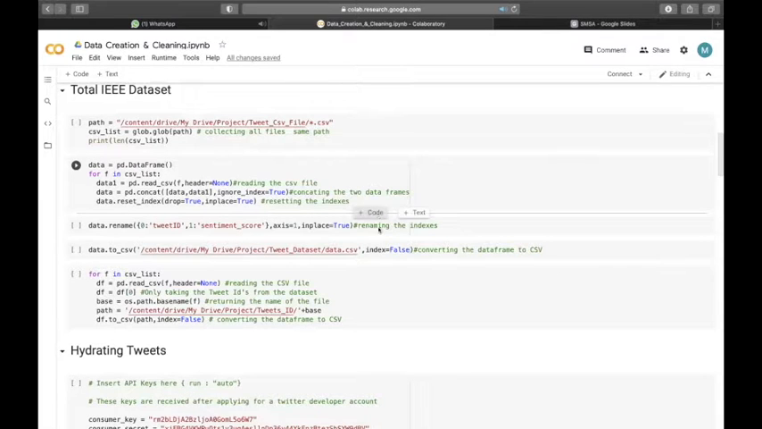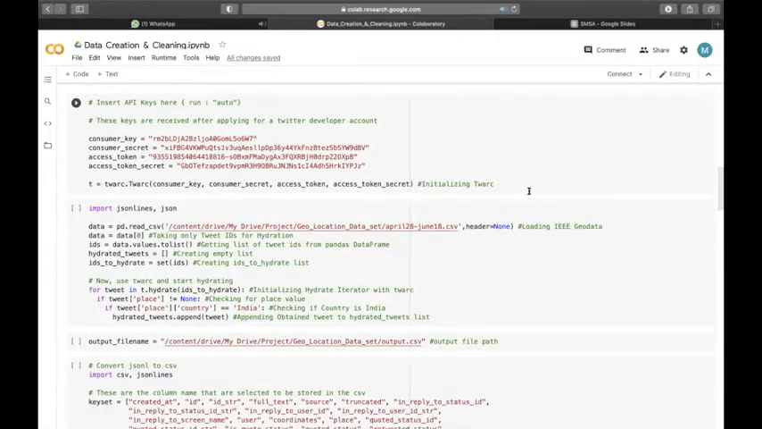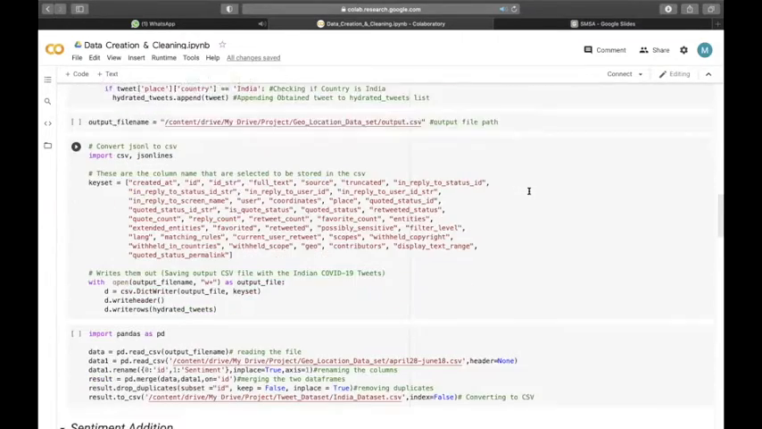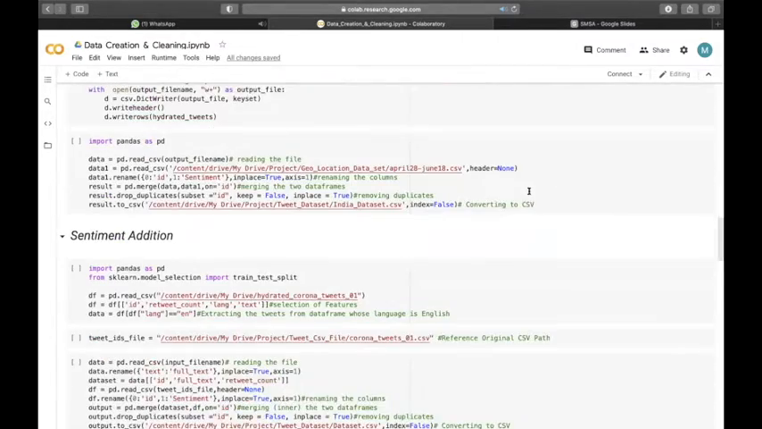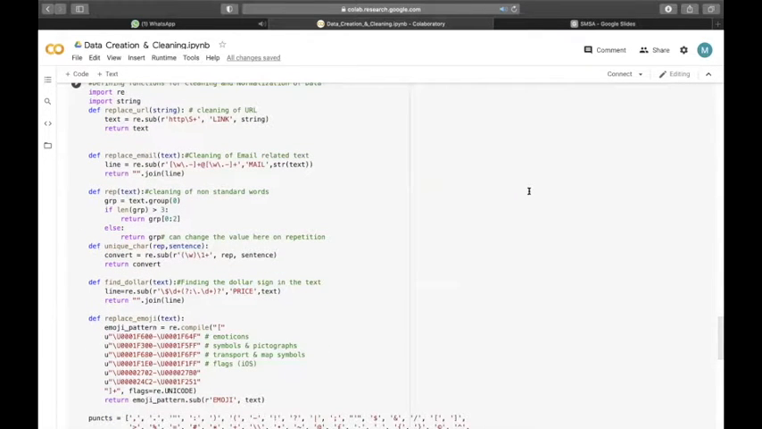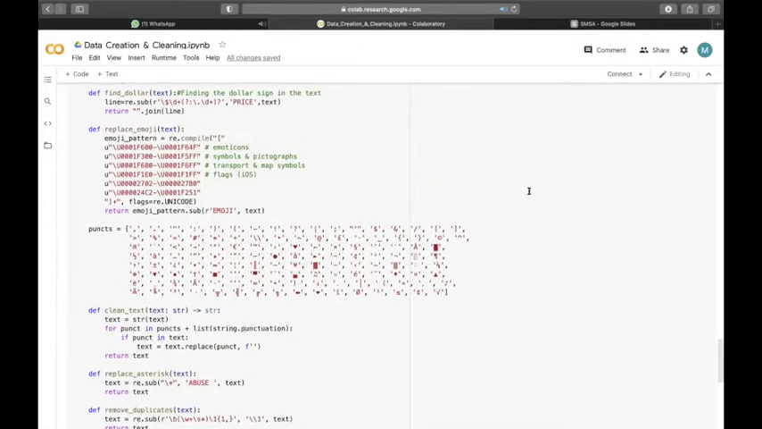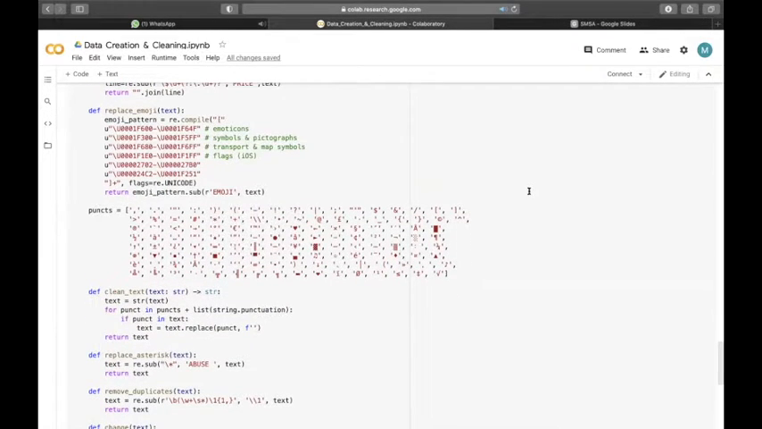Okay. So the first part, which is data extraction and cleaning. We are using the IEEE data set from IEEE DataPort. Then we are hydrating it using the consumer keys and access keys, which we have obtained from our Twitter developer account. The tweets are limited to India specifically. Then the data is cleaned by removing stop words, URLs, symbols, emojis, etc. All the non-relevant data has been removed.